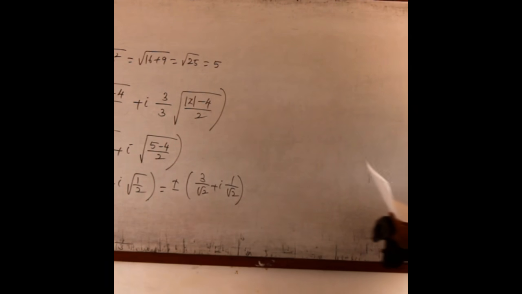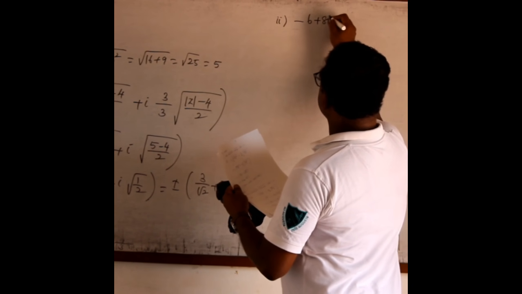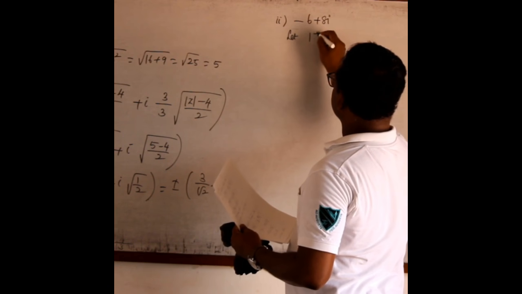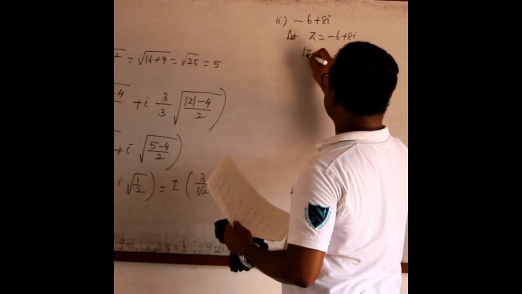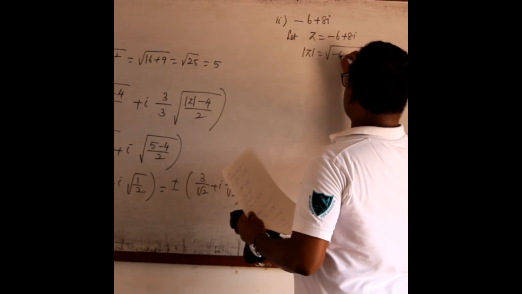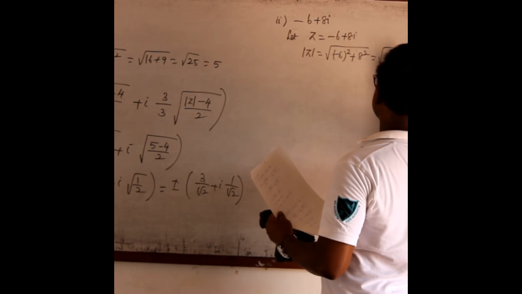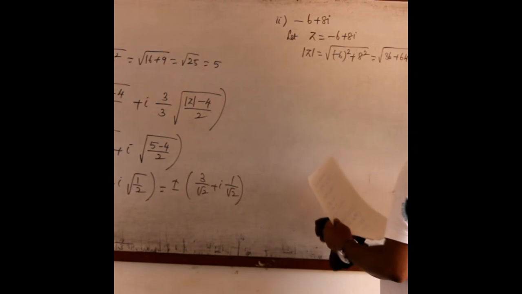Problem number 10, second subdivision: minus 6 plus 8i. Let z equal to minus 6 plus 8i. Then modulus of z is root of minus 6 the whole square plus 8 square, 36 plus 64, root 100, that is 10.